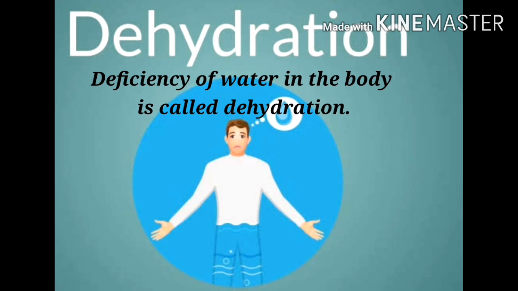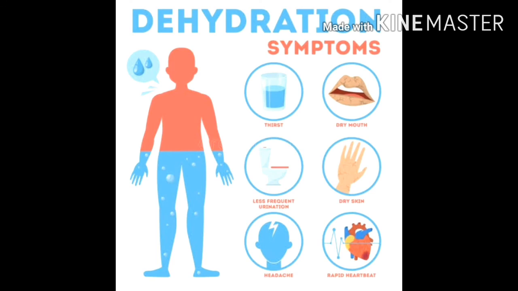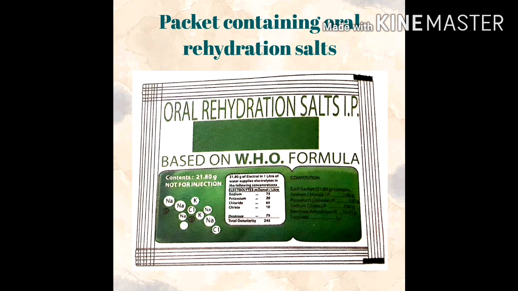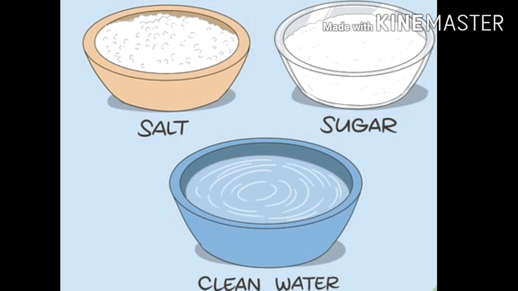Dehydration means the deficiency of water in the body. And dehydration can be caused due to vomiting, excessive sweating, or diarrhea. Dehydration can be treated by taking salts in the form of oral rehydration therapy. Children, we can also prepare this oral rehydration salt in our home itself. To prepare this salt, we need salt, sugar, and clean water.